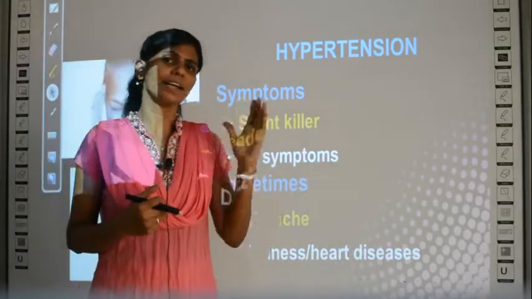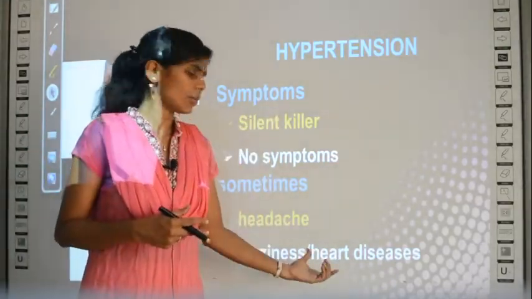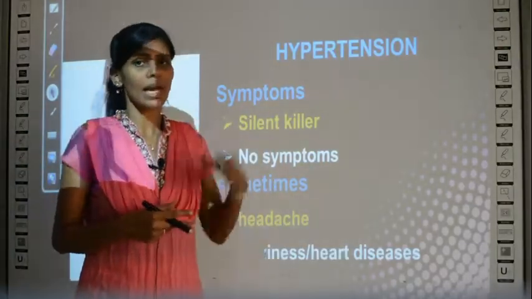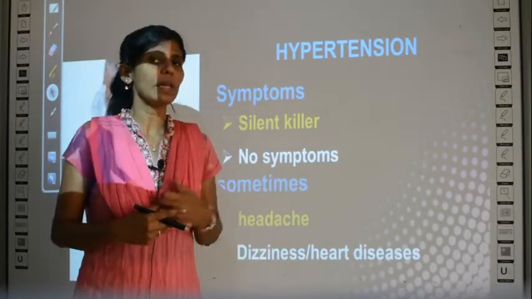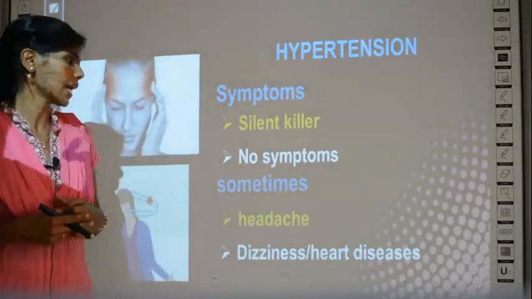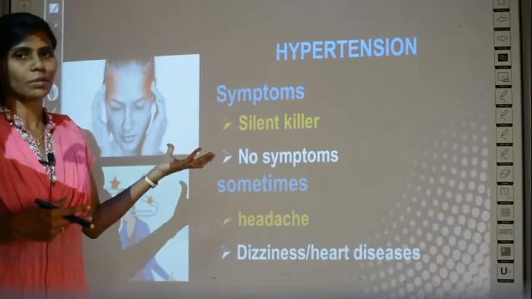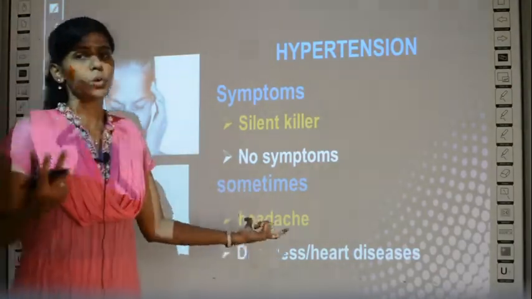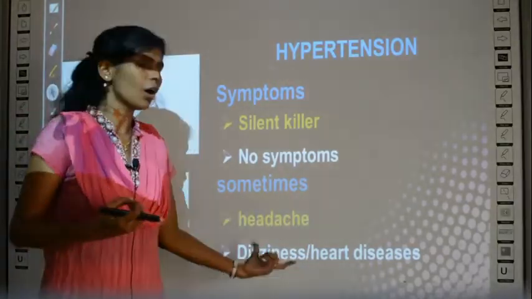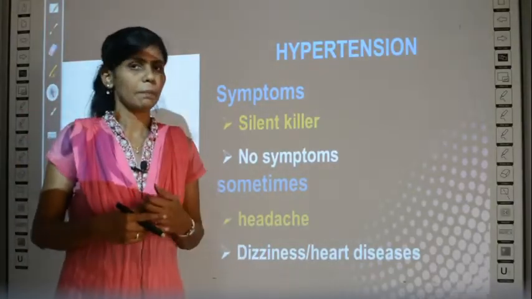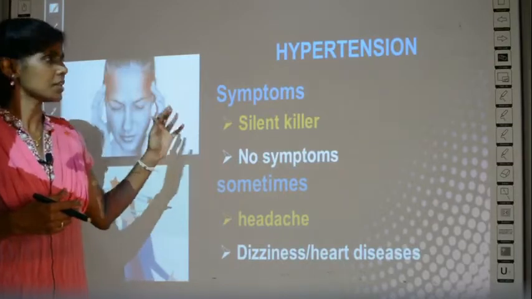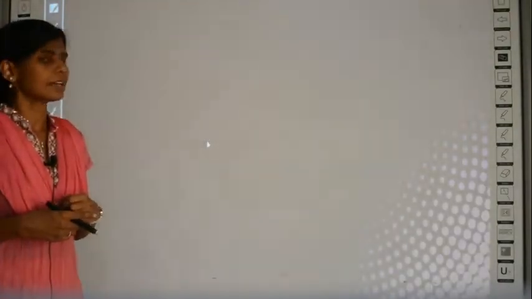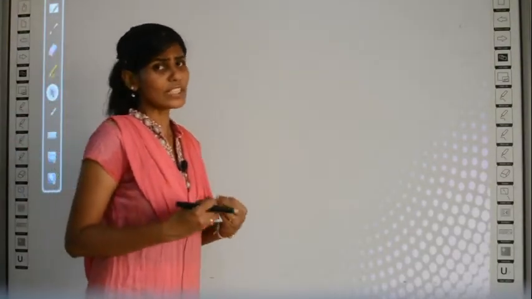Dizziness means feeling like fainting, right? Also some heart diseases may accompany this condition. So mostly it is asymptomatic; sometimes it may show mild headaches or dizziness accompanied by heart diseases. So this is about the conditions which lead to improper functioning of the heart.